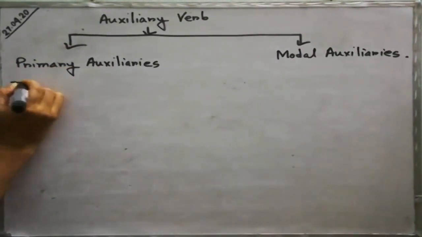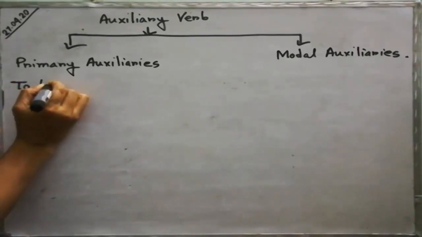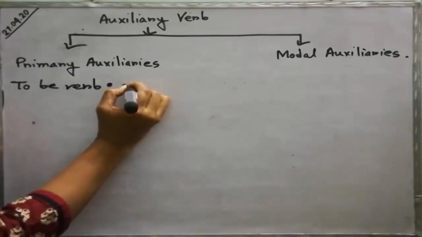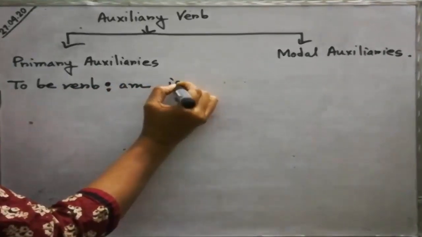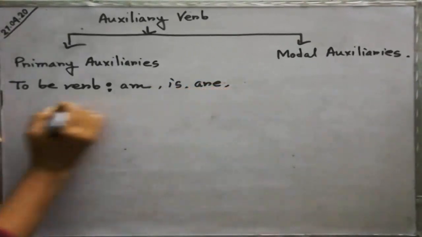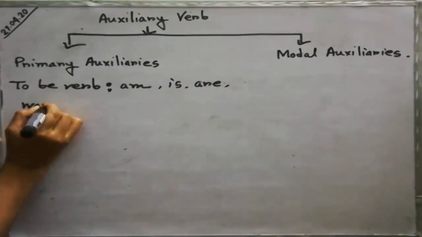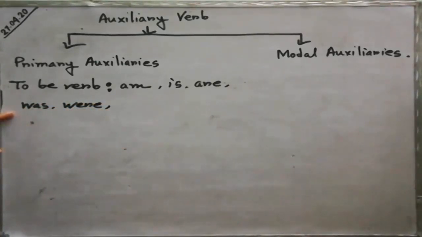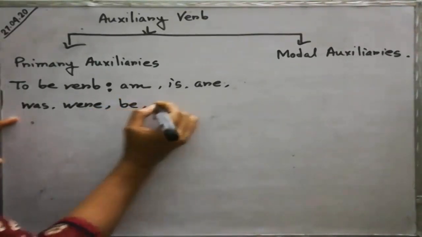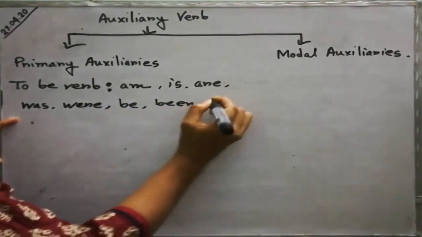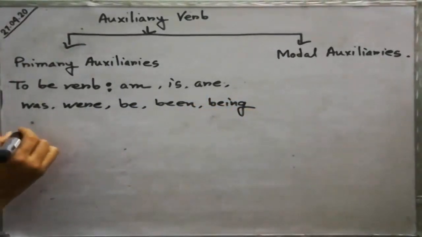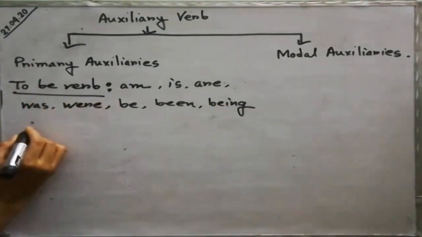That is, you know, the to be verb, that is am, is, are, was, were, be, been. So that is the to be verb.